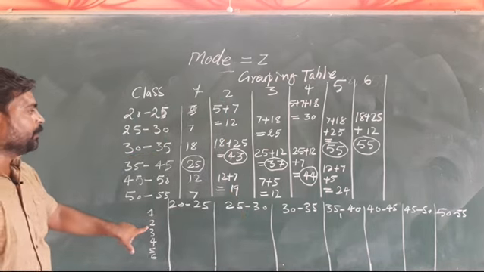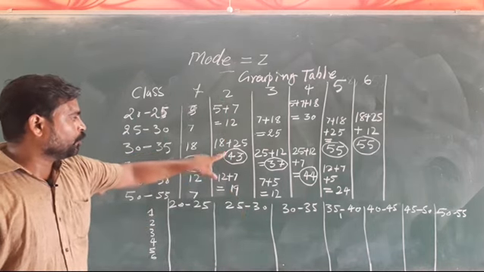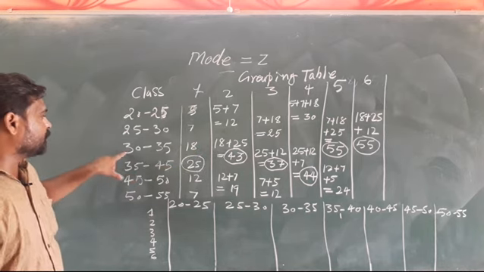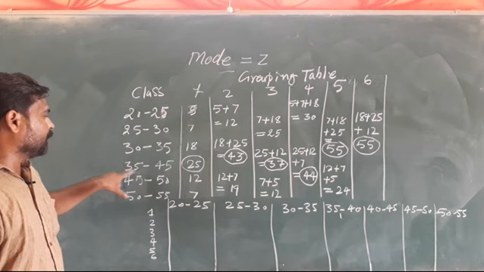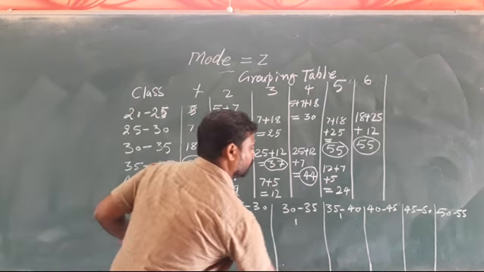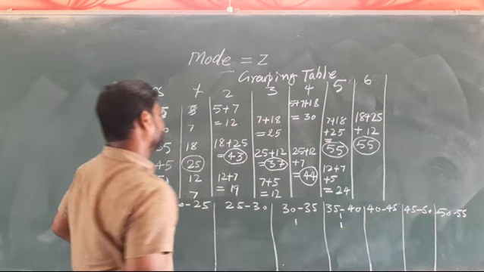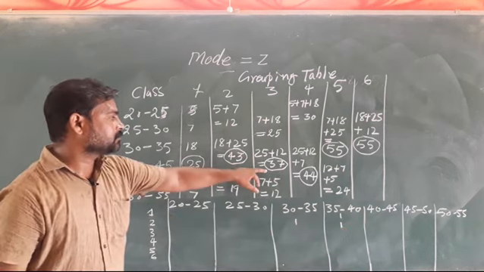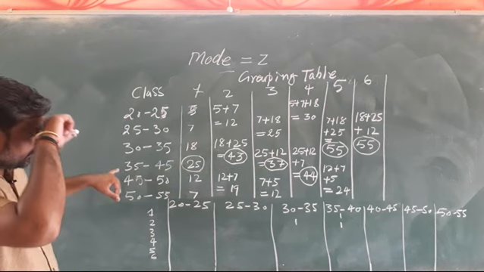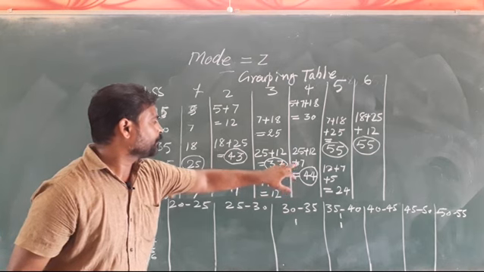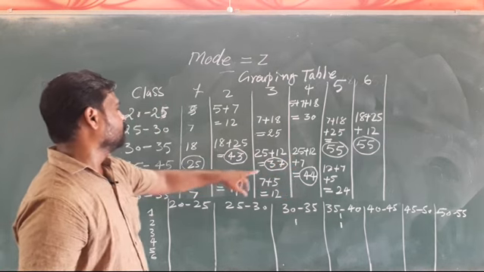In the second group the highest is 43, which stands for 18 and 25. 18 and 25 means 30 to 35 and 35 to 40, so for 30 to 35 one and 35 to 40 one.